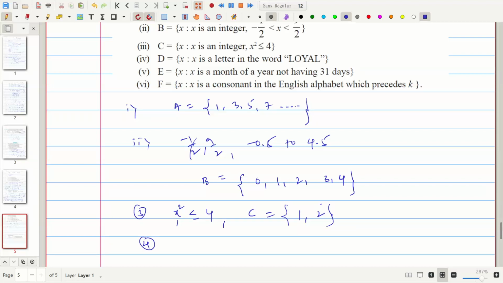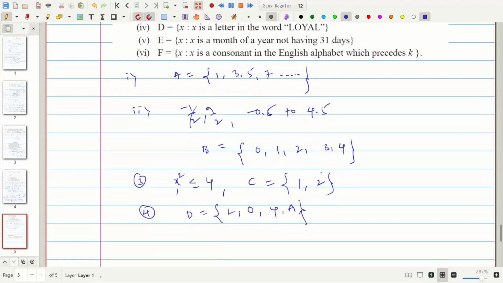Okay, the fourth one is the letters of the word loyal. So we write loyal in roster form. L is there, O is there, Y is there, A is there, and L, the last letter, repeats. Then we cannot write it again. We don't want to write that L.